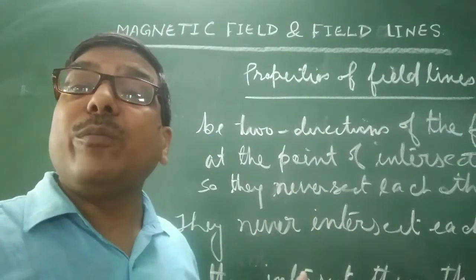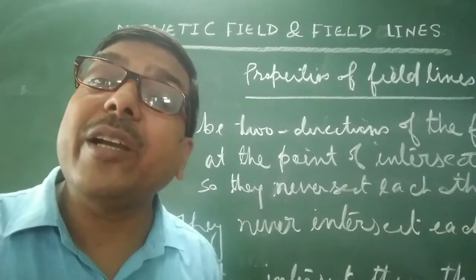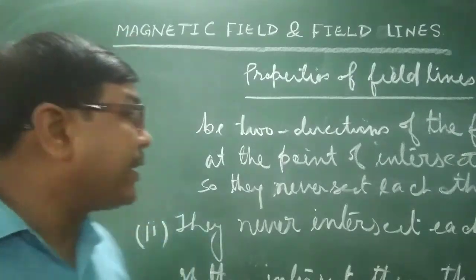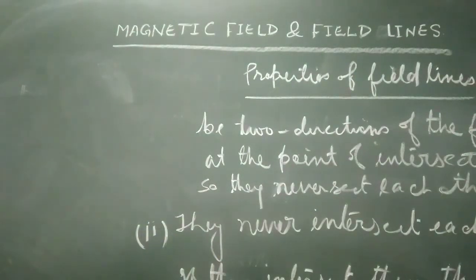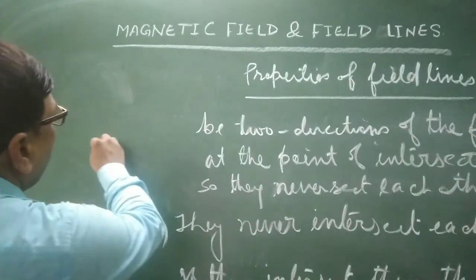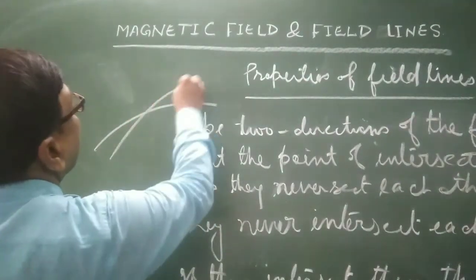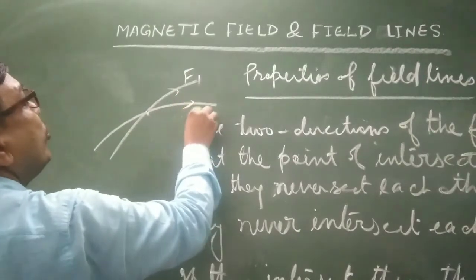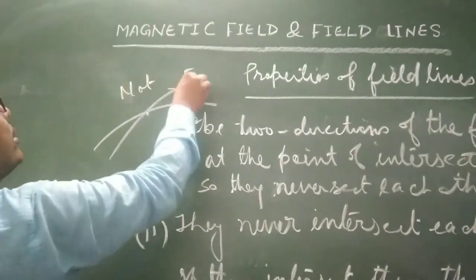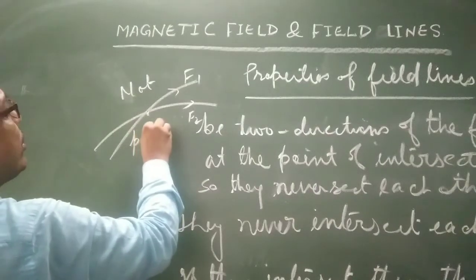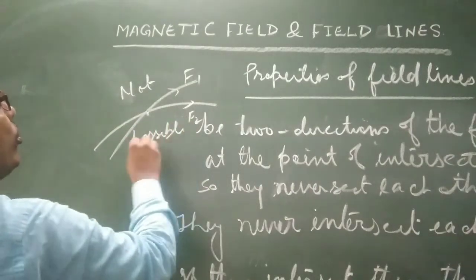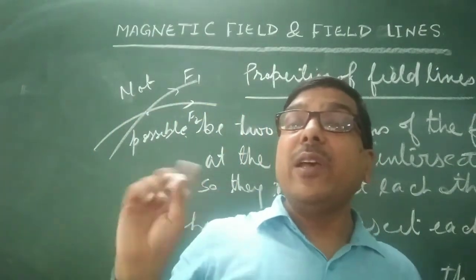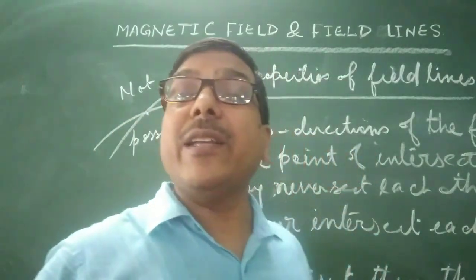Understand this? And if a tangent is drawn, for this I can draw the point of intersection F1 and F2. Not possible. So magnetic field lines never intersect. Understand that?